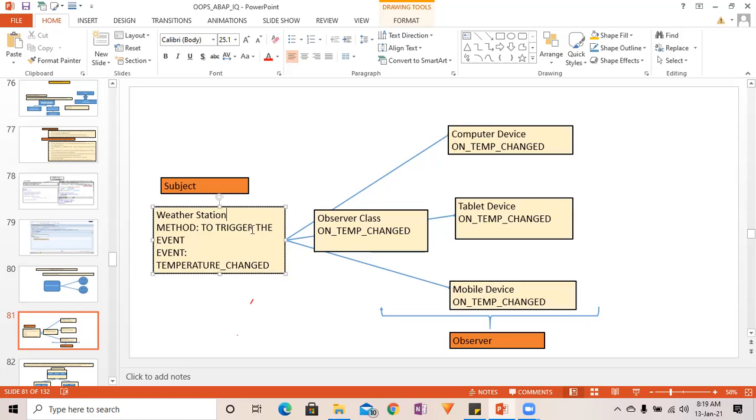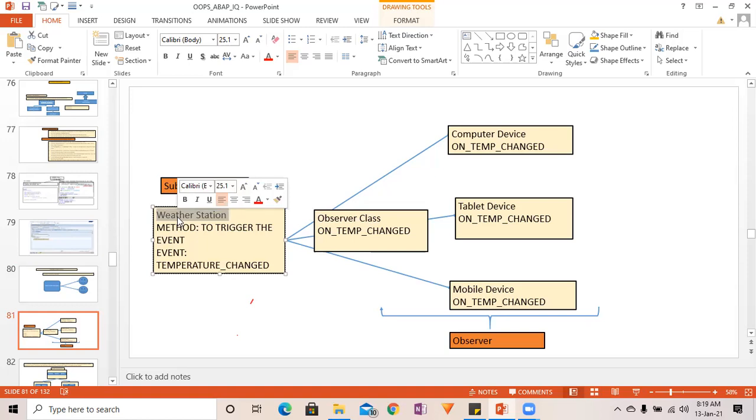So whenever there is any change in the environment, in the weather, that is going to be received by the weather station. And once the weather station receives the changes, it will propagate the message. So how is the weather station receiving the changes?